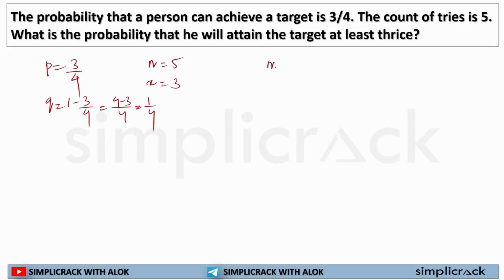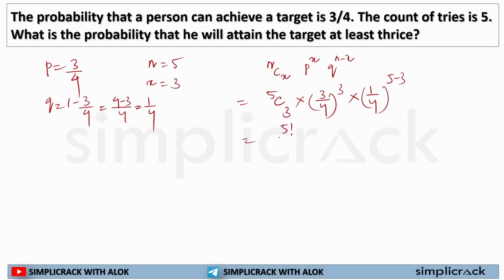So if I use the formula NCX P to the power X Q to the power N minus X here, I will get N is equal to 5 combination 3 multiplied by 3 by 4 to the power 3 multiplied by 1 by 4 to the power 5 minus 3.